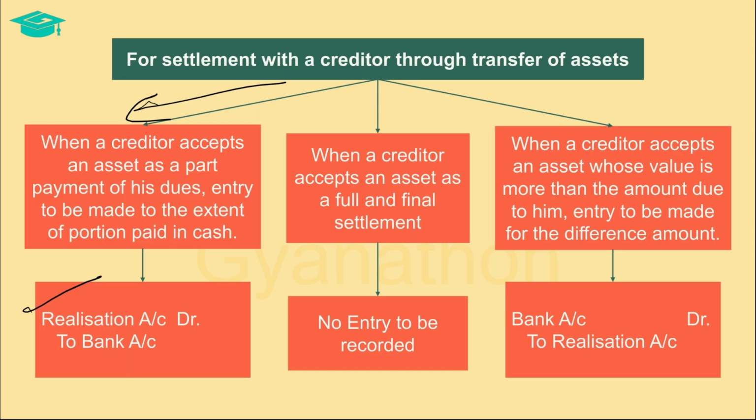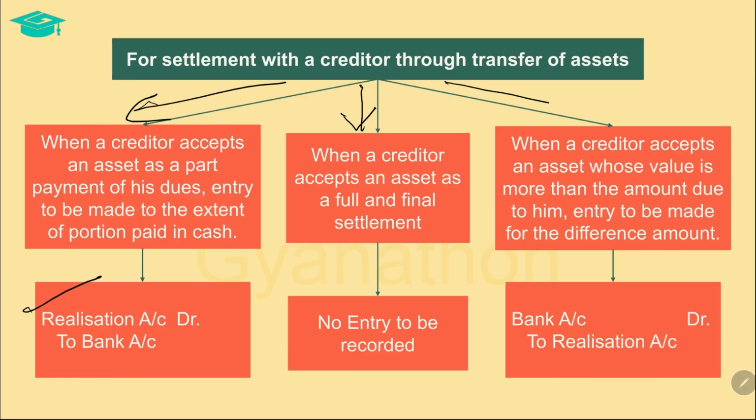When a creditor accepts an asset as a full and final settlement for his dues, then no entry is passed in the books, since the actual gain or loss on account of such settlement will reflect in the realization account itself.